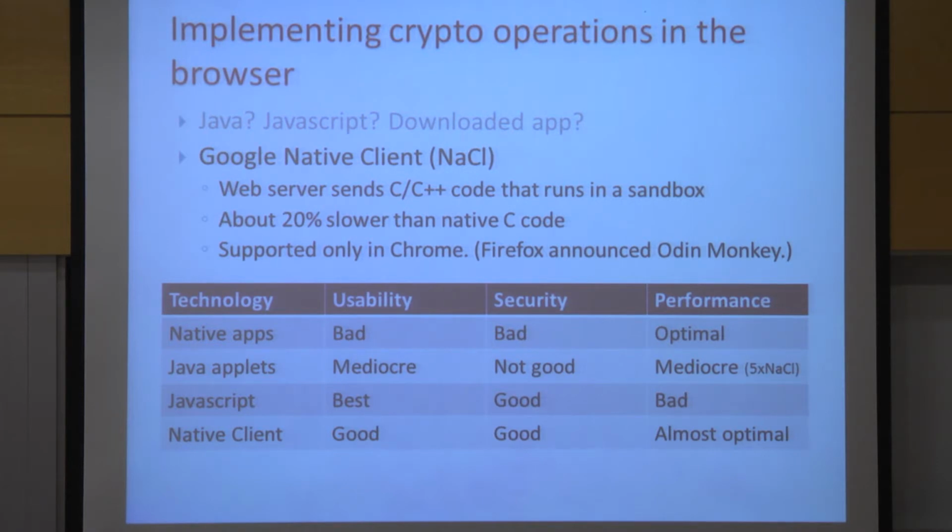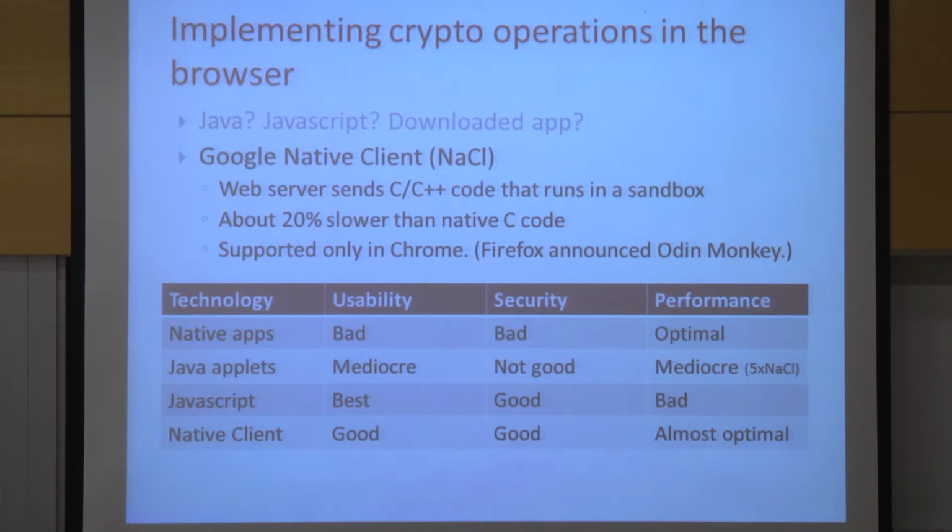Suppose you want to use JavaScript. JavaScript is great in usability. We all use JavaScript all the time in pages that we see. It's pretty good in security. It's very bad in performance for public key crypto. Especially in terms of memory, we couldn't do anything with JavaScript. And with native client, you get pretty good usability.